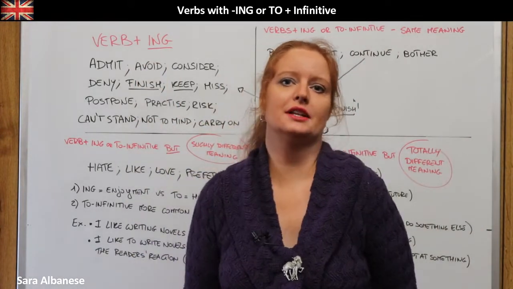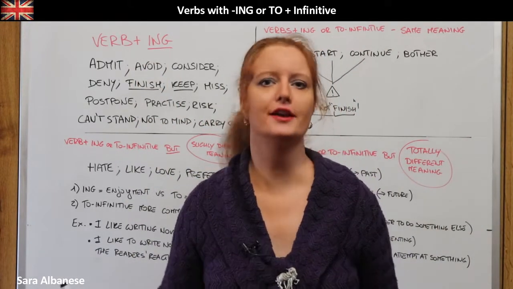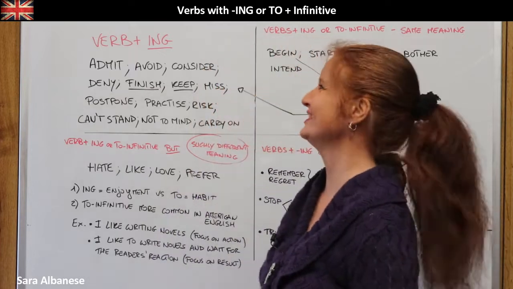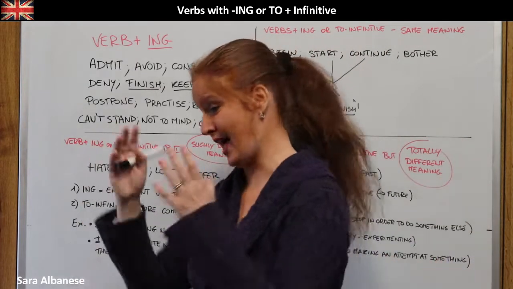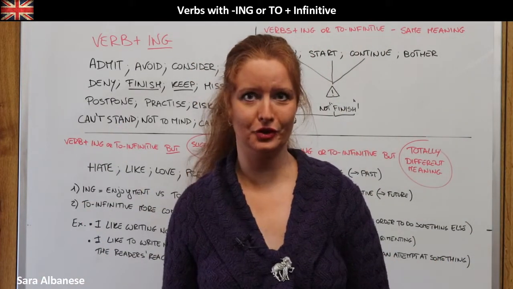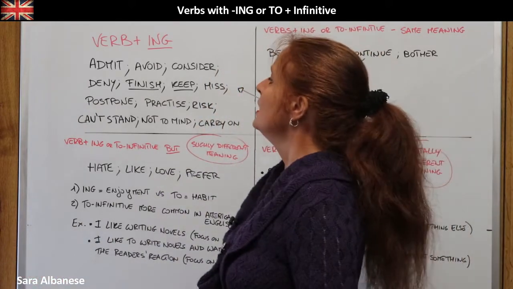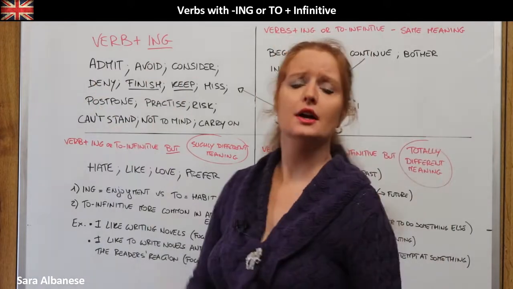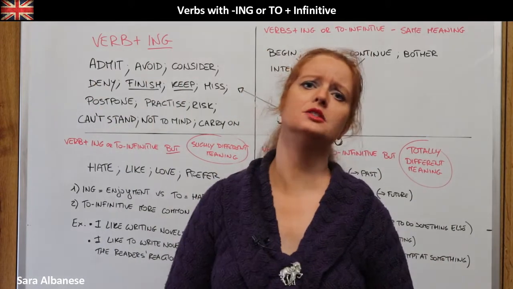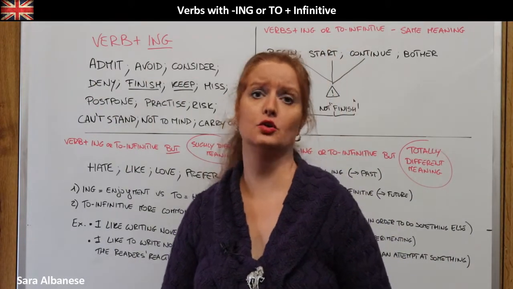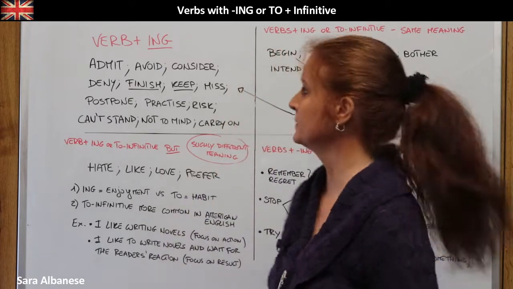So let's start from the very beginning. Those verbs that don't give us a choice, okay? We have no choice here. We have a verb and we have to use an ing form after that verb. We can't do anything else. Like for example, to admit. I admit doing this, or I admit having done this.